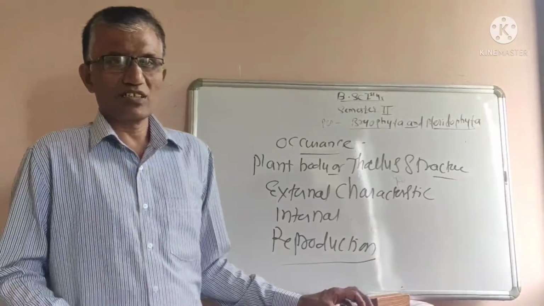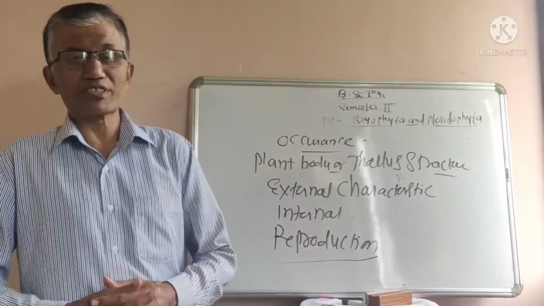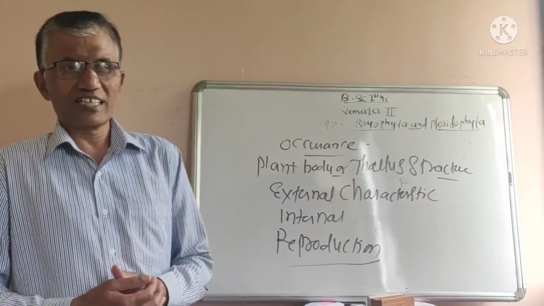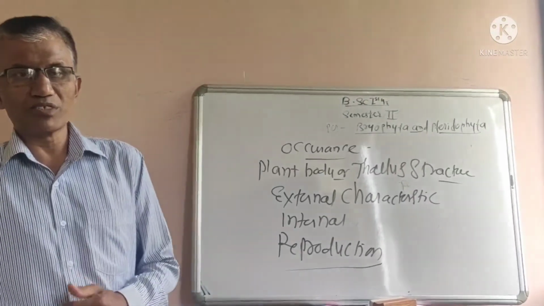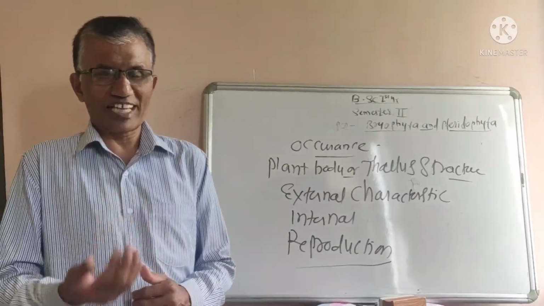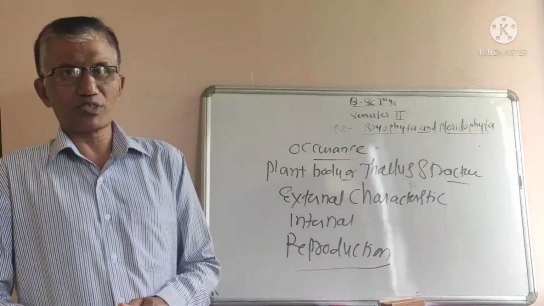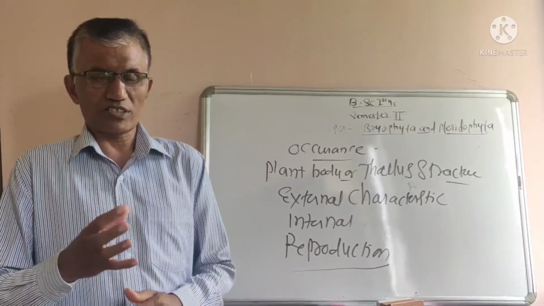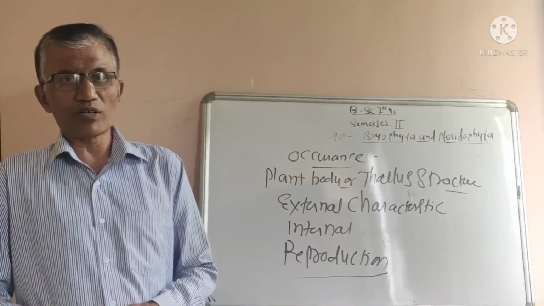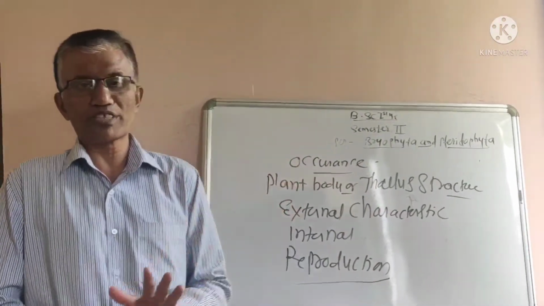So in the next class, tomorrow, we are going to deal with the details of the life cycle of Funaria: occurrence, external characteristics, internal characteristics, reproduction, structure of antheridium, structure of archegonium, fertilization, zygote, from the zygote the structure of the sporophyte, internally what are the different parts of the sporophyte of Funaria, then structure of spores, then the release, and again the formation of new gametophytic plants of Funaria. So this is the completion of the life cycle of Funaria.